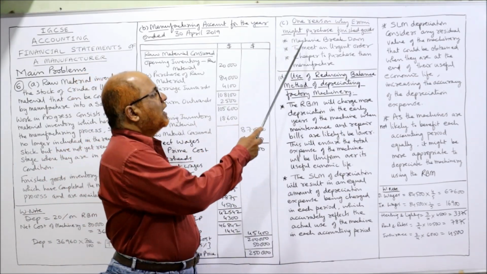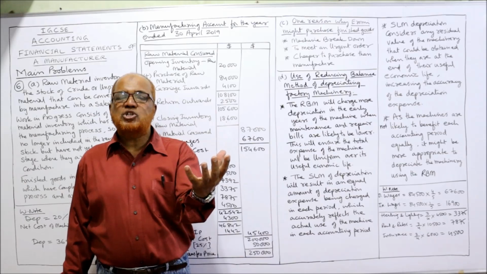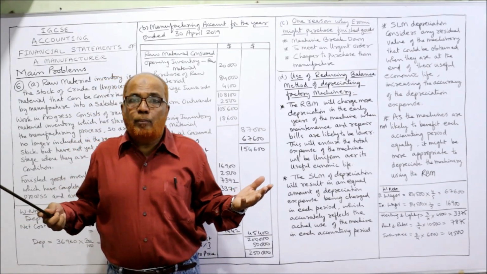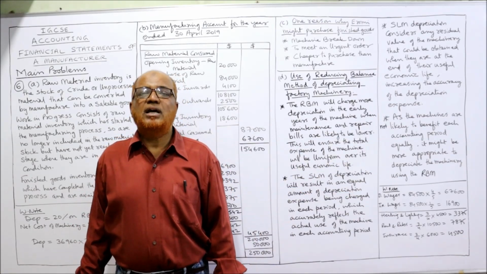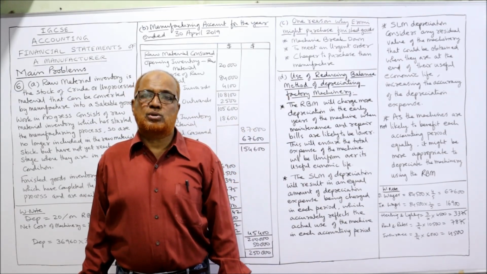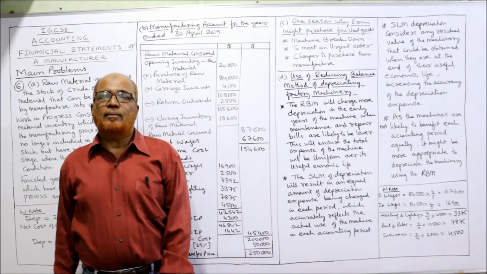The first, machine breakdown. Sometimes all of a sudden there is a machine breakdown and we have to supply the finished goods. We are not able to make the finished goods because the machine has broken down. In that case, the manufacturer will purchase the finished goods. First situation.